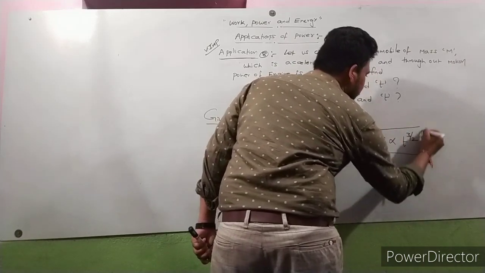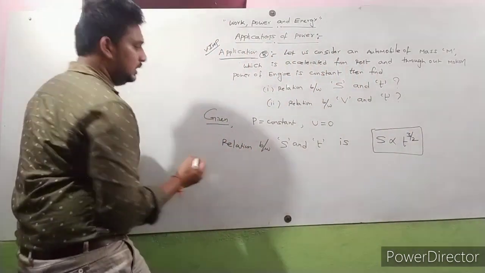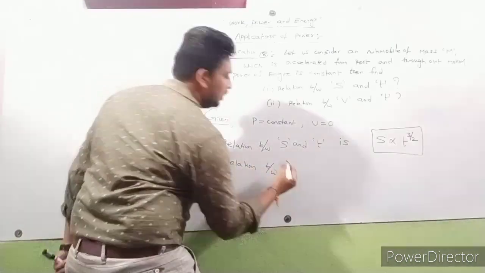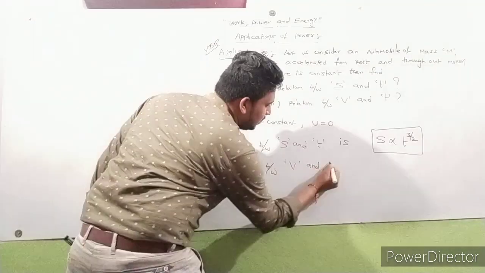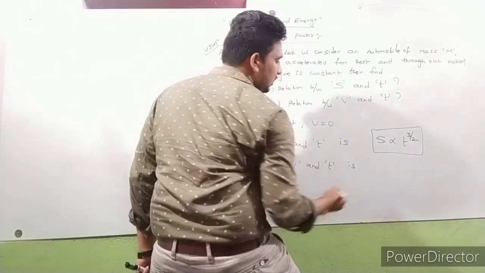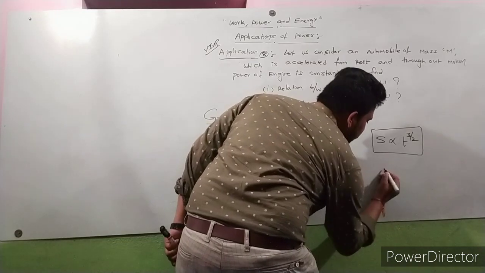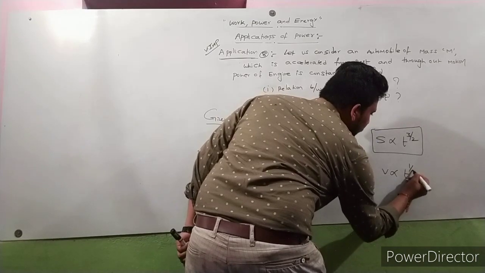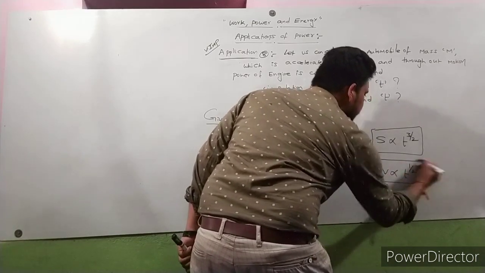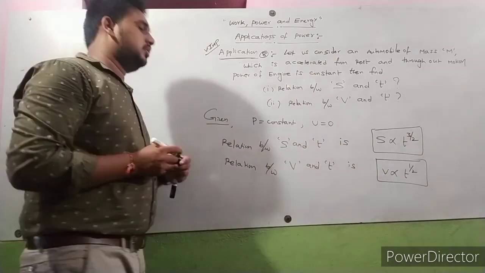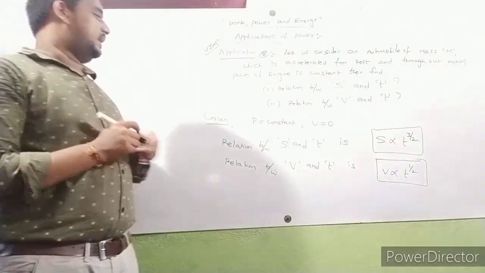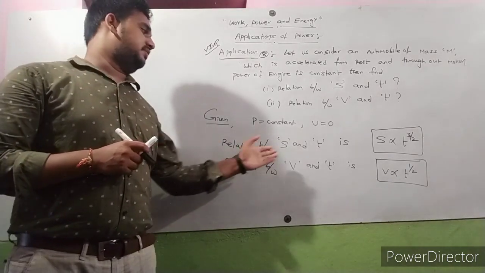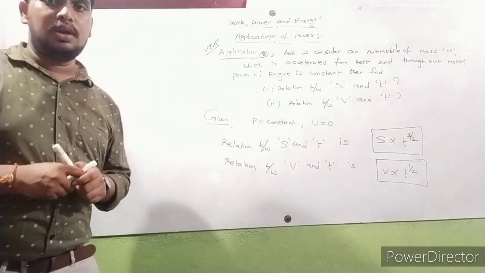Then the relation between V and T is V is directly proportional to T power 1 by 2. Here P is constant, U is equal to 0.